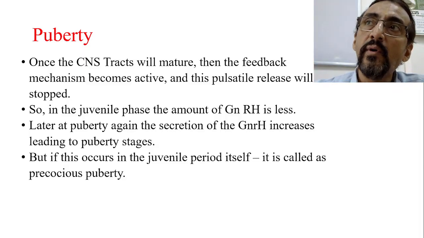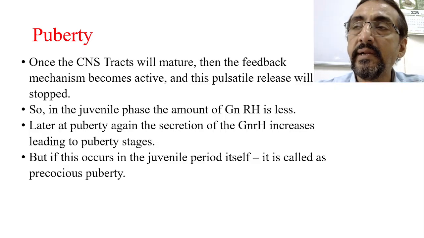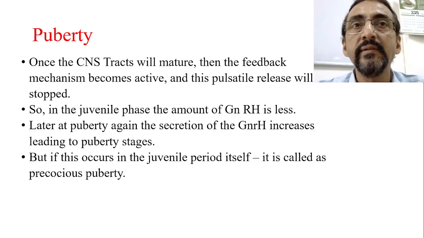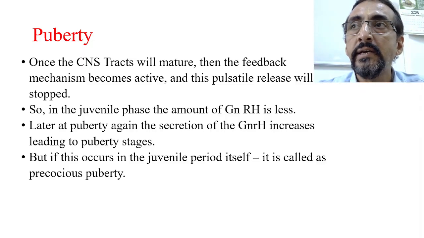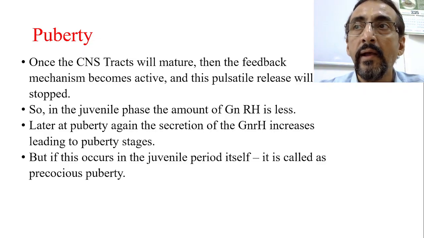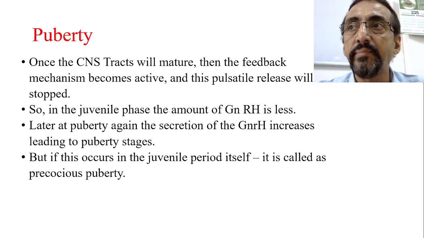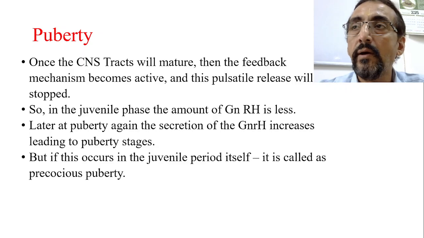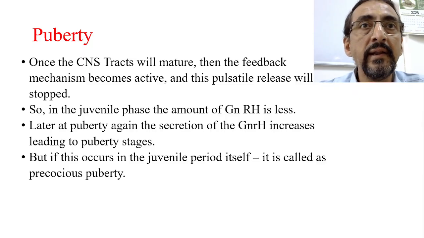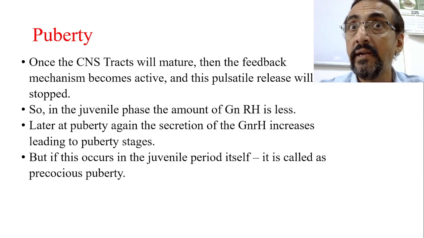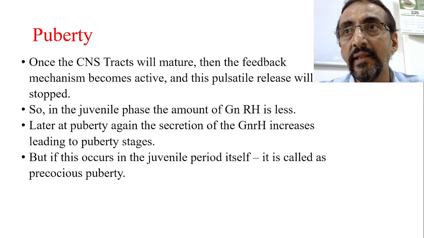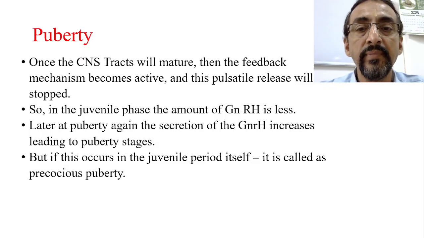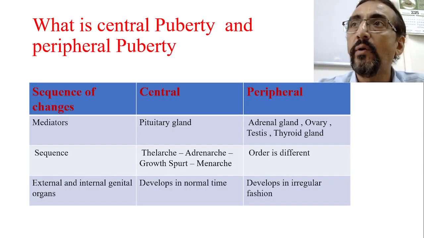Now if this is not followed and the time period is very early, that means instead of adrenarche occurring at 9 to 10 years, if it is occurring at 6 or 7 years itself, then we will call it precocious puberty. Menarche should normally occur at the age of 12 to 14 years in females, and if it is occurring at 8, 9 or 10 years, then definitely it is precocious puberty. So if the pubertal changes occur earlier than the expected time period, it is called precocious puberty. But this precocious puberty is again of two types.